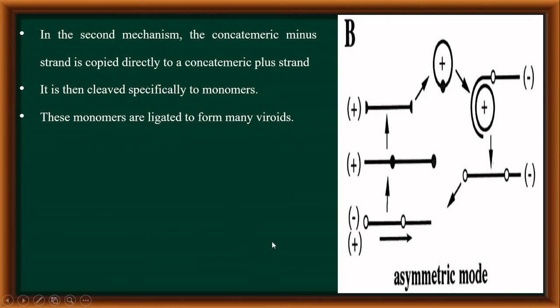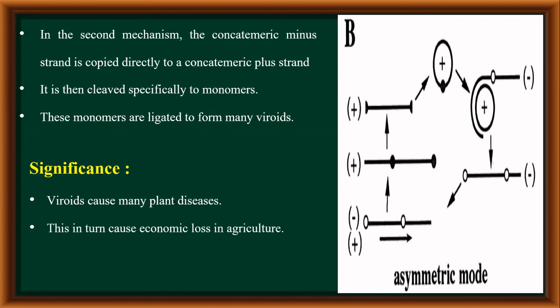And last, what is the significance of viroids? Viroids are associated mainly with many plant diseases. They are responsible for economic loss in agriculture. And many viroids are RNA catalysts. That means they act as ribozymes. So this is about the viroids.